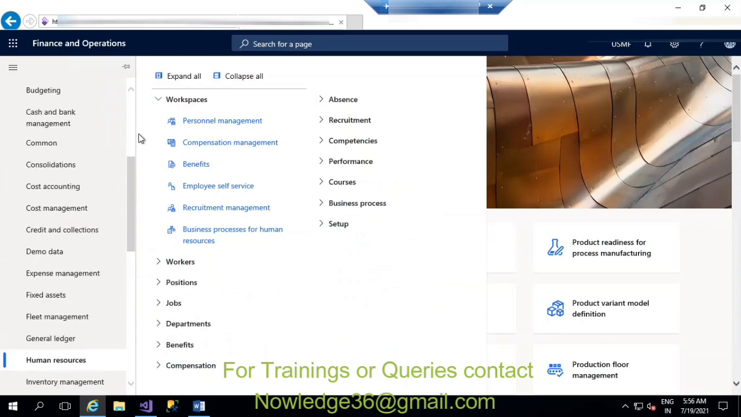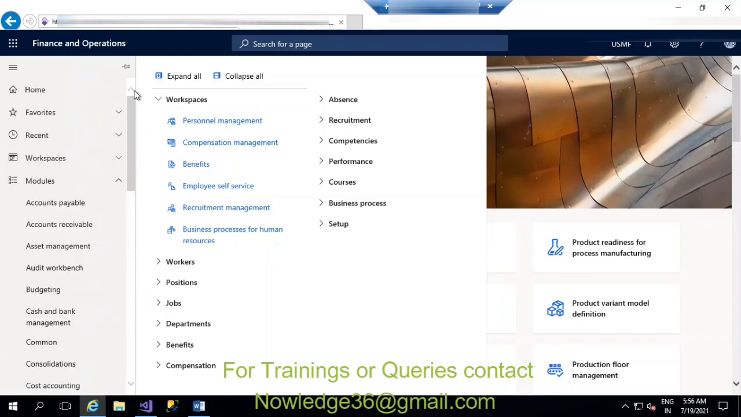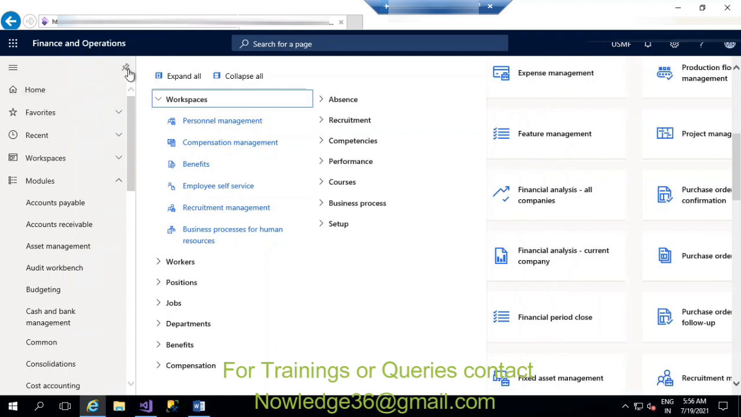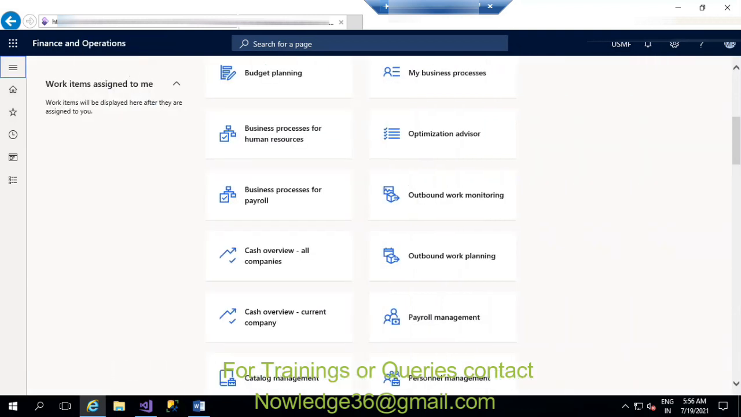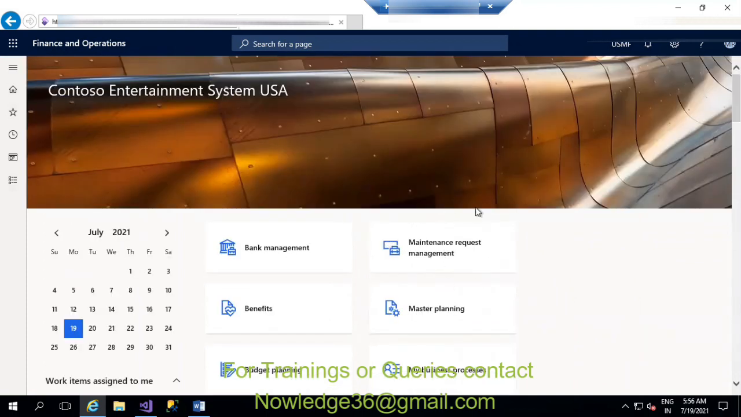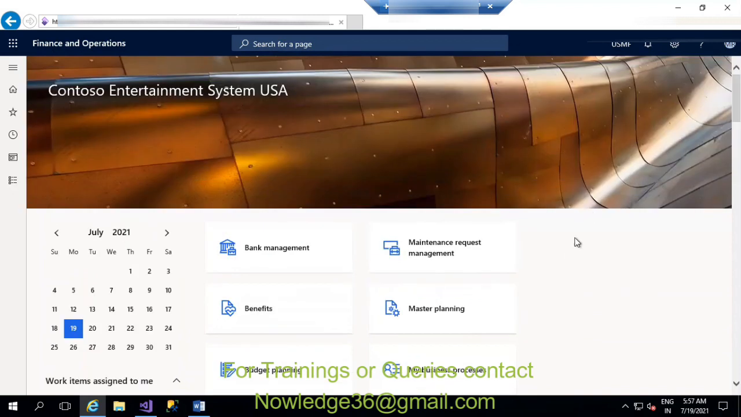These are all the modules that are available here in the client, okay. And if you close this for now, let me unpin this. These are all the workspaces that you can see. We can create a custom workspace also. You can create your own workspace and pin it directly here, to directly navigate to that particular module, okay.